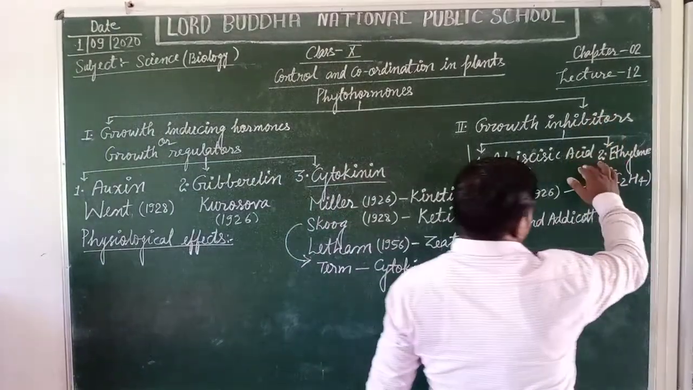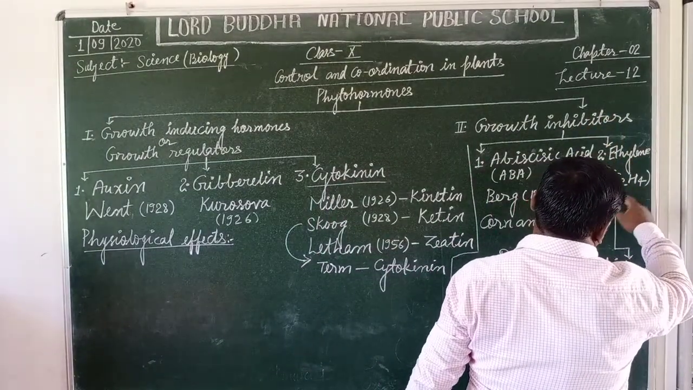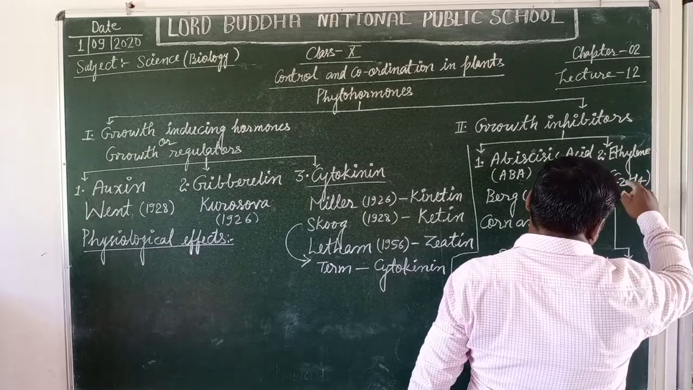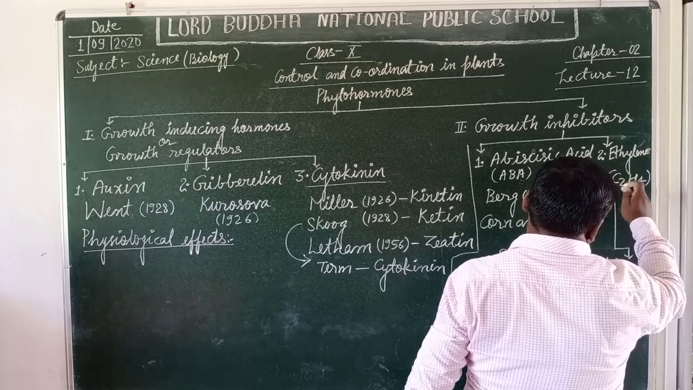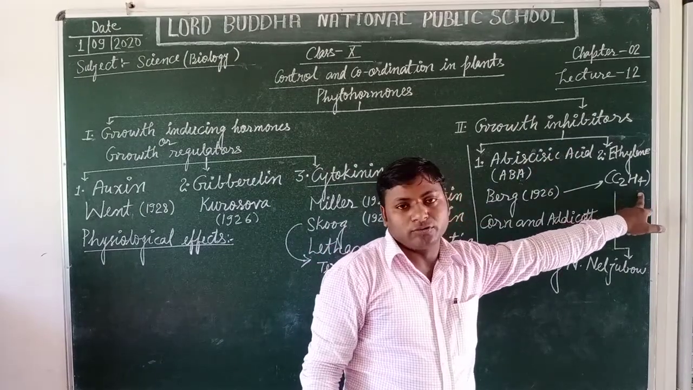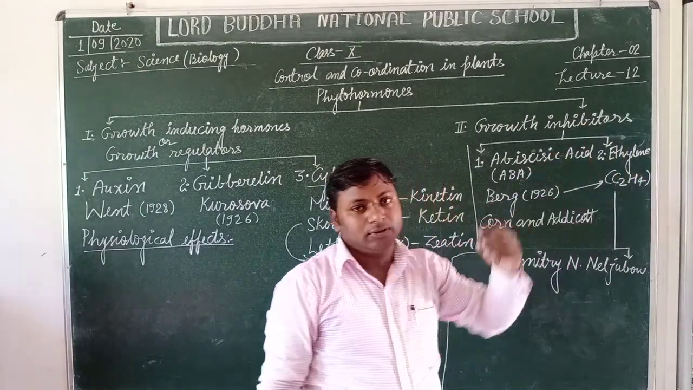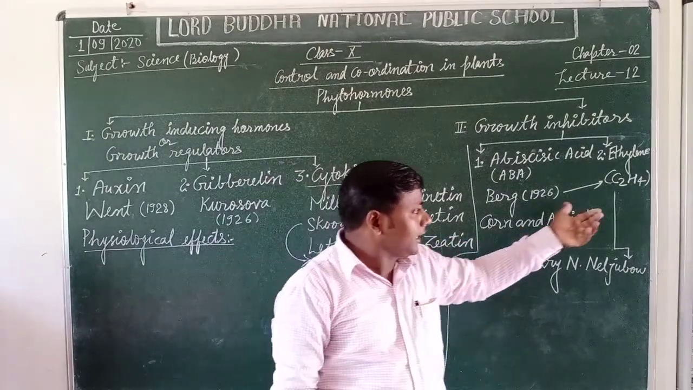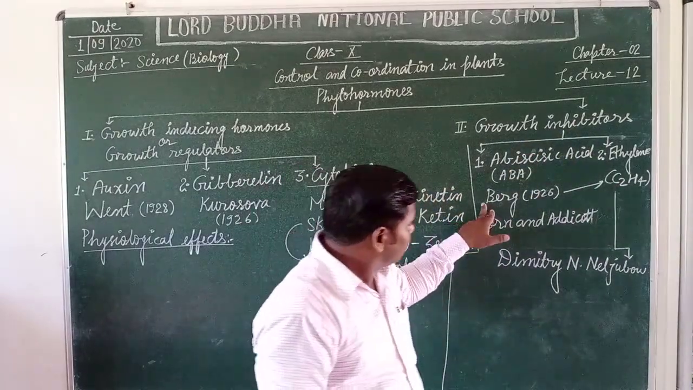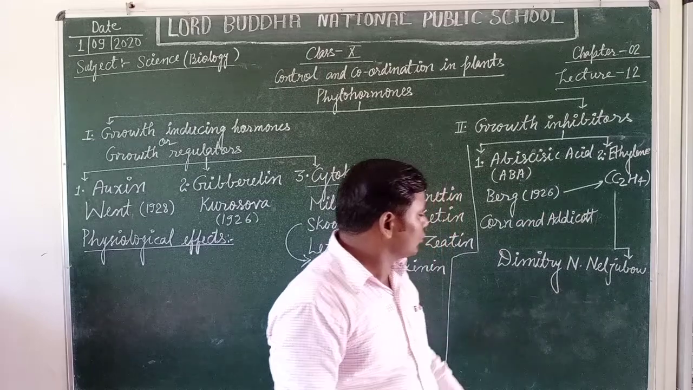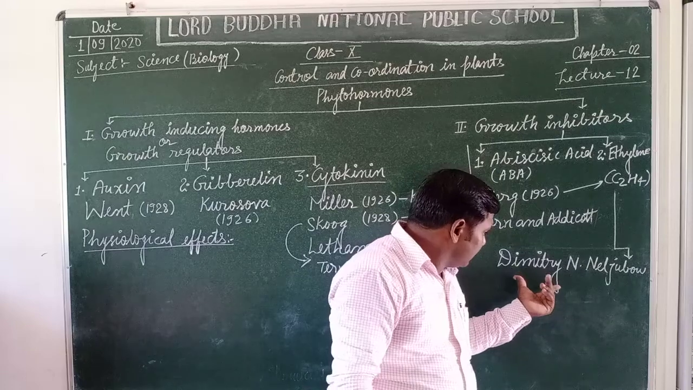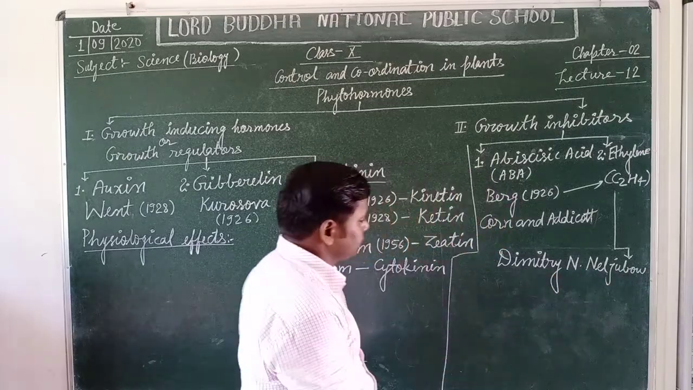Now students, the other one is the ethylene hormone. This is a hydrocarbon of the alkene group. Its molecular formula is C2H4. Yes students, C2H4. Thus it is a kind of plant hormone that can only exist in a gaseous state. It was first discussed by Burge in 1926, but its physiological effects were given by Dmitry and Zubov.